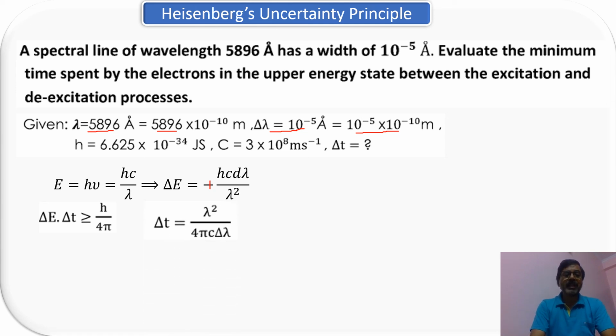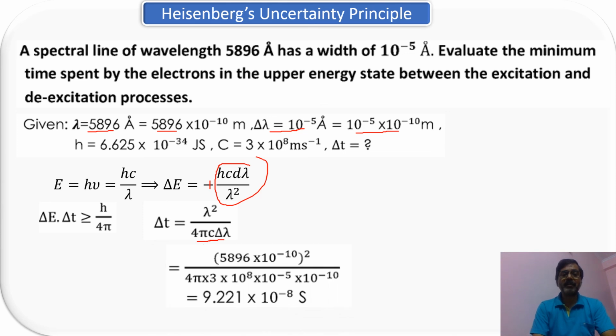So delta T, if I rearrange this, the value of delta E will come in the denominator, and I have substituted the value of delta E over here. So for delta T I am getting λ²/(4π c Δλ). This is your value of delta T. Substitute all the values that are given.